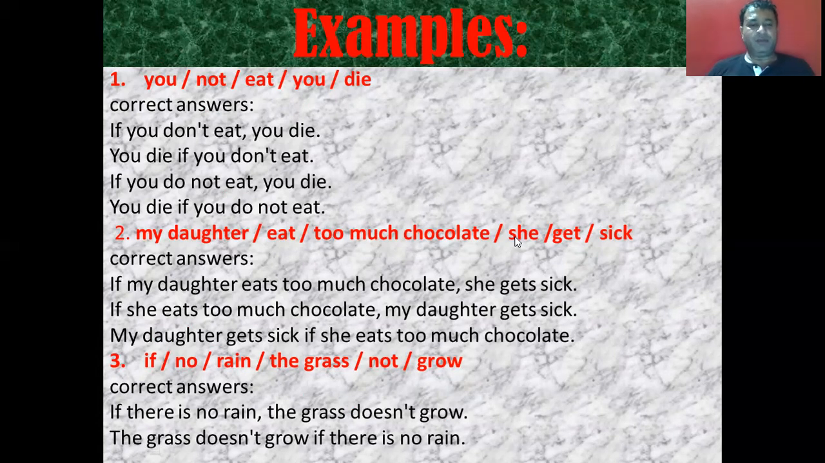Let's look at the third example. If, no, rain, the grass, not, grow. So you need to frame a sentence using the if clause. If there is no rain, the grass doesn't grow, or the grass doesn't grow if there is no rain. So in all these sentences, we use simple present with the if, and the comma depends upon the use of the if clause. If it is used first, then you need to use the comma after the if clause, then you will write the main clause.